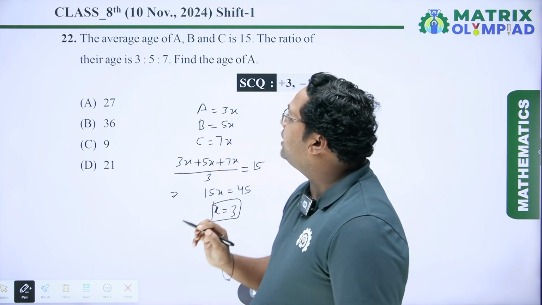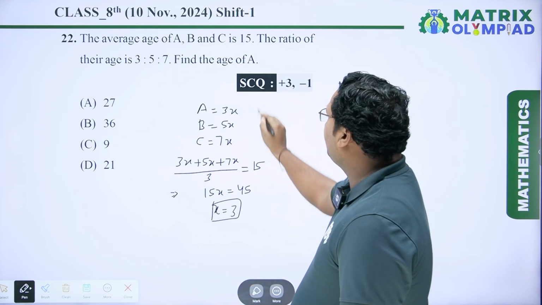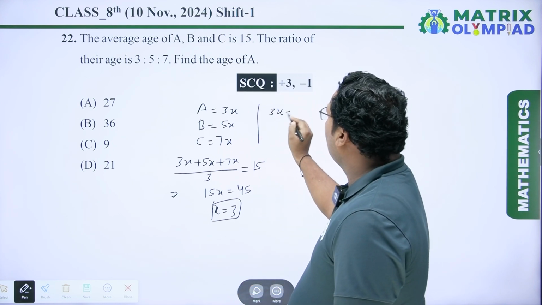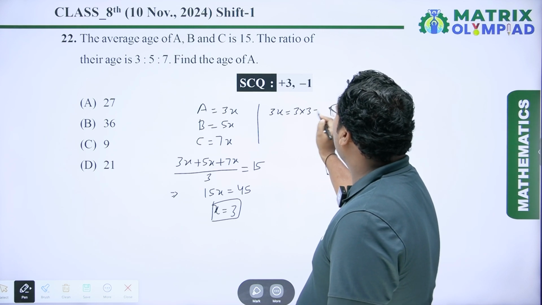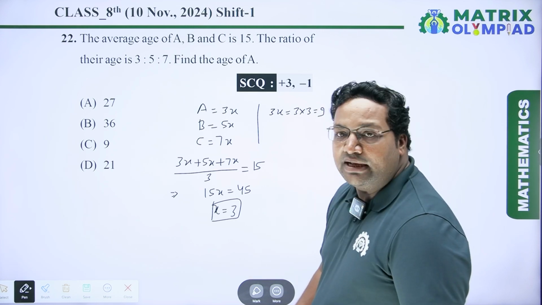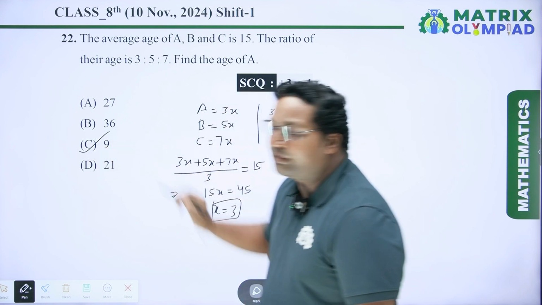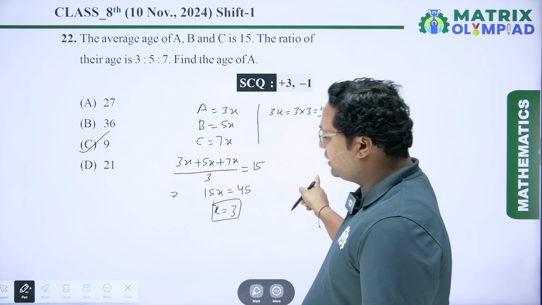Now we have to calculate the age of A. Age of A we have assumed 3x, and now put the value of x. So it is 3 into 3, which is equal to 9. So age of A is 9, which is option C. So option C will be the correct answer. Now coming to the next question.